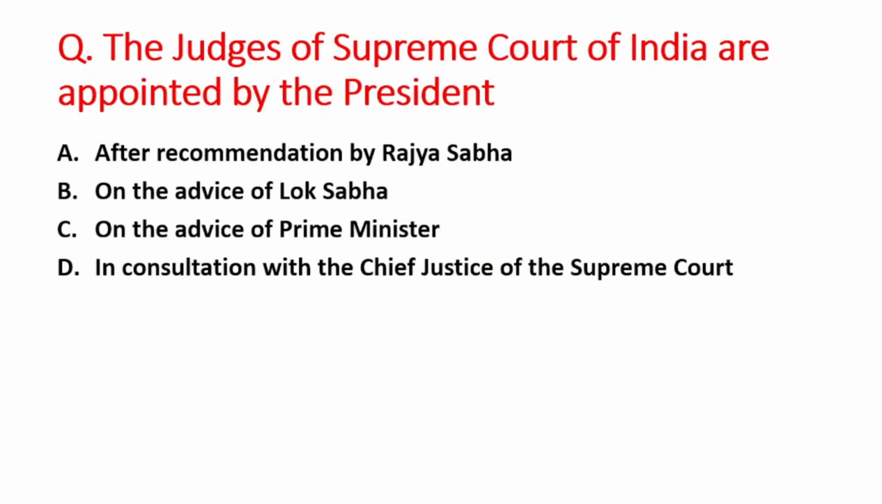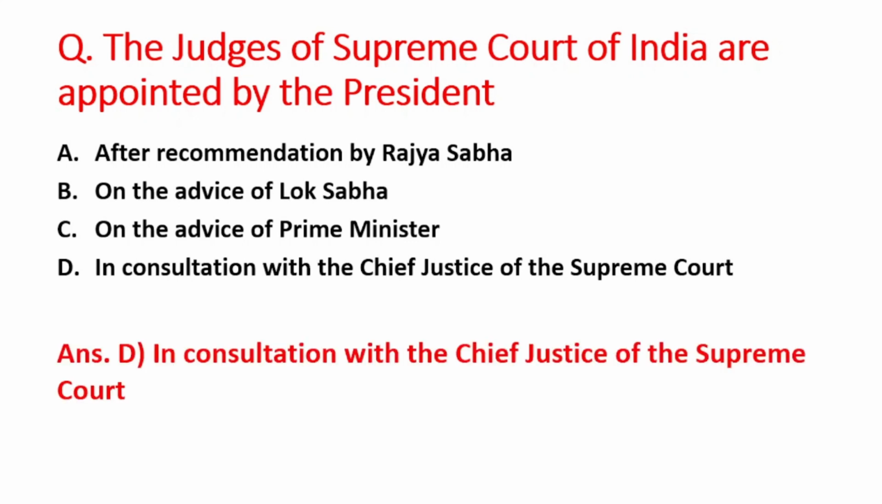Next question is the judges of the Supreme Court of India are appointed by President. A option is after recommendation by Rajya Sabha, B is on the advice of Lok Sabha, C option is on the advice of Prime Minister, D option is in consultation with the Chief Justice of the Supreme Court. So right answer is option D, that is judges of the Supreme Court are appointed by President after consultation with the Chief Justice of Supreme Court.